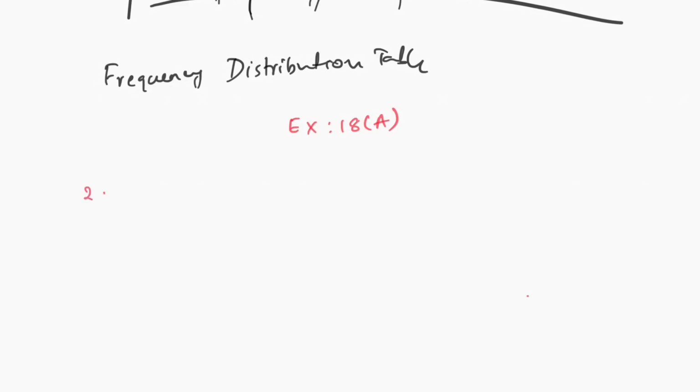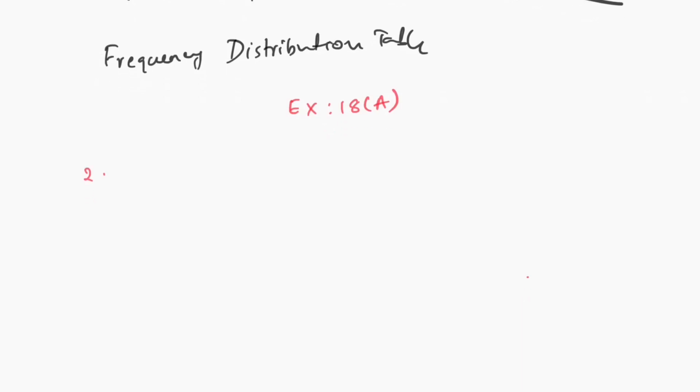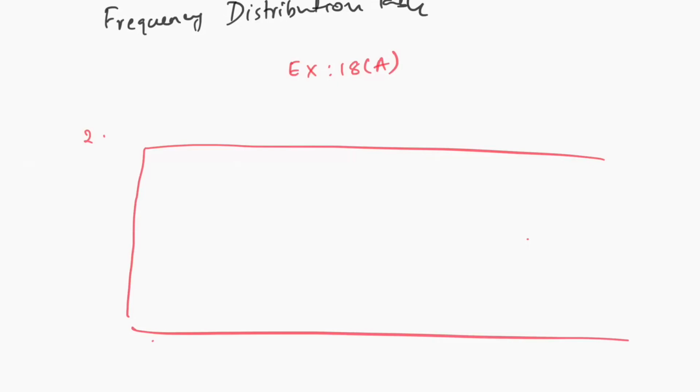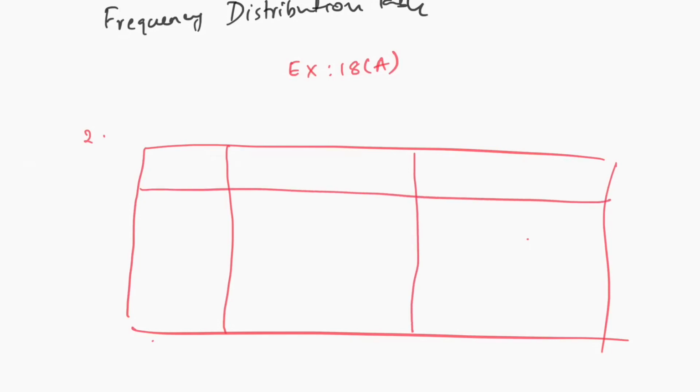Now coming to the second question. Given below are marks obtained by 30 students in an examination. The intervals are also given to you. I think you have done a few questions related to this last year, so let us just revise this.